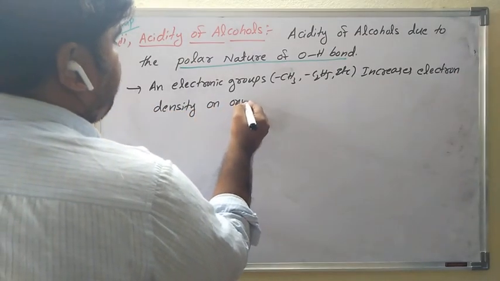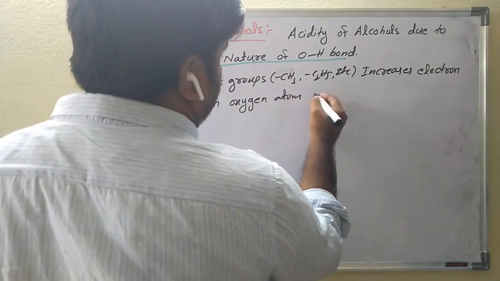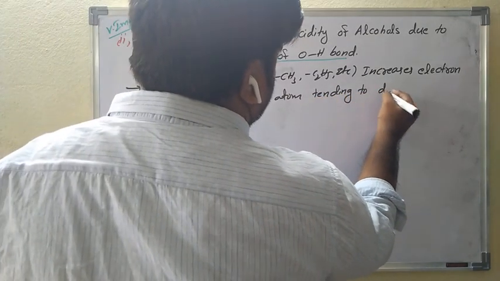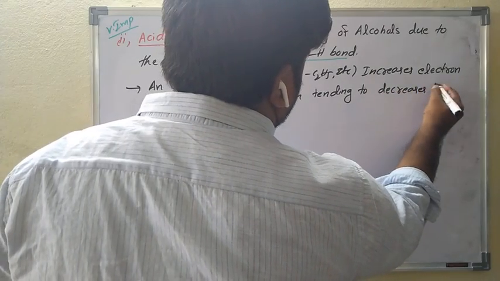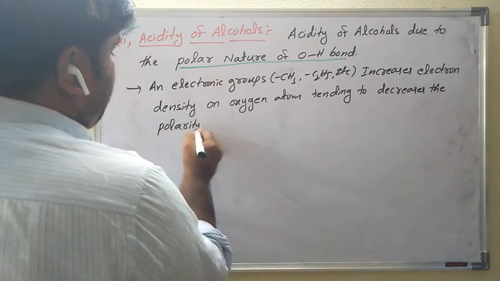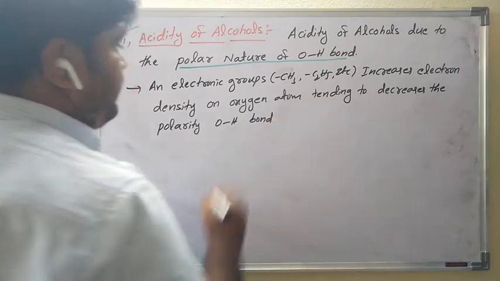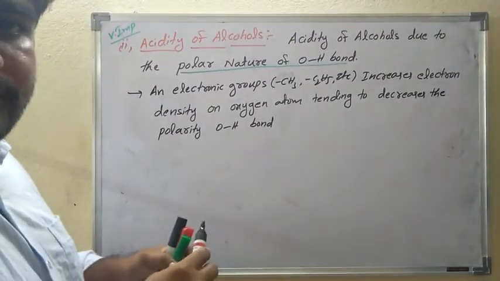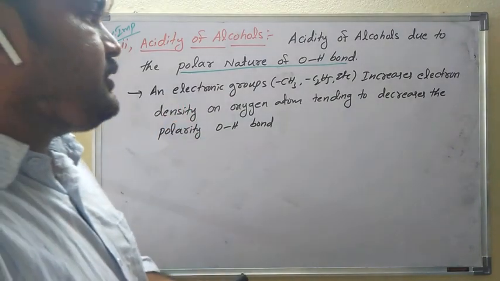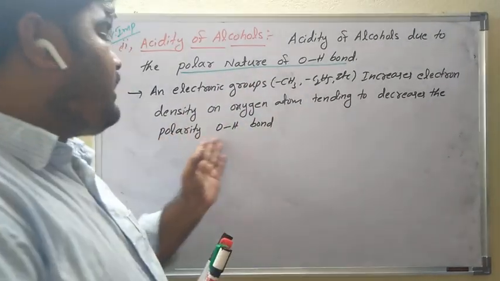Electron releasing groups increase the electron density on the oxygen atom, tending to decrease the polarity of the OH bond. See, very important.